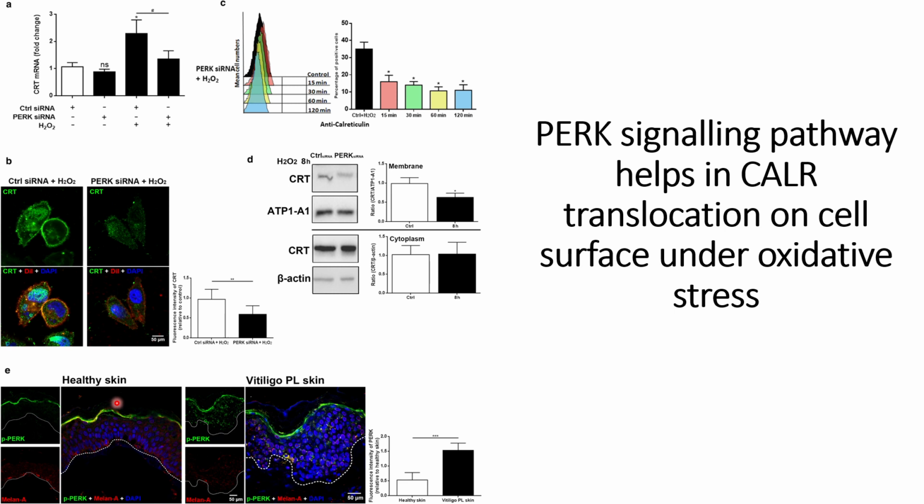The quantification of this immunofluorescence intensity is shown on the right hand side, where they can see that the fluorescence intensity of PERK is statistically significantly higher in the vitiligo perilesional skin compared to healthy skin. So from the results presented in this figure, they validated their hypothesis that the PERK signaling pathway helps in calreticulin translocation to the cell surface under oxidative stress in melanocyte cells, since they have used these PIG1 cell lines, which are immortal cell lines derived from melanocyte cells, or skin